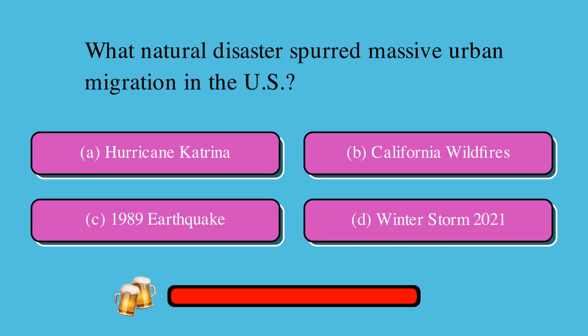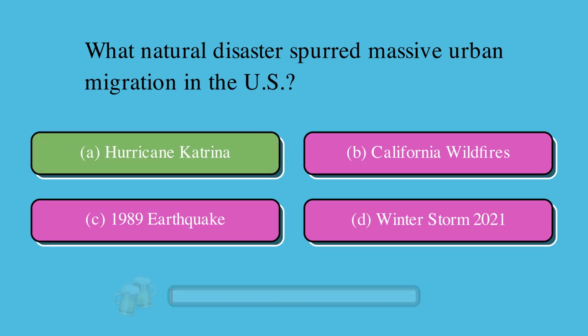What natural disaster spurred massive urban migration in the U.S.? Is it A, Hurricane Katrina, B, California wildfires, C, 1989 earthquake, or D, Winter Storm 2021? The correct answer is A, Hurricane Katrina.